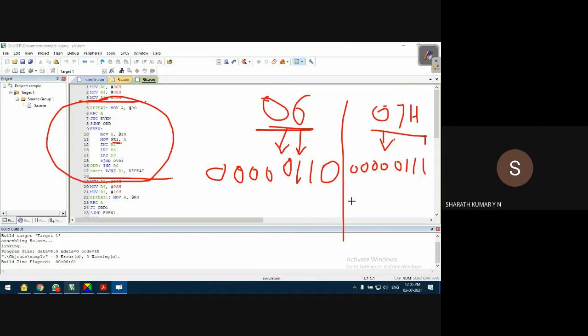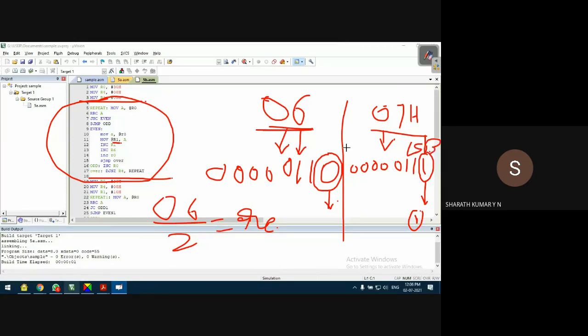In a C program we have done something like dividing a given number by 2. If no remainder, it is an even number. If there is a remainder, it is an odd number. That also we can do, but it is a little complex method. The simplest method is to observe the LSB, the least significant bit, of a number. If it is 1, the number is odd. If the LSB is 0, it is an even number.